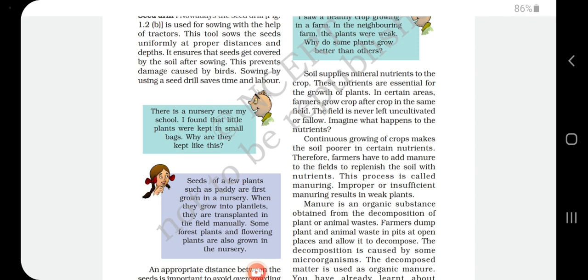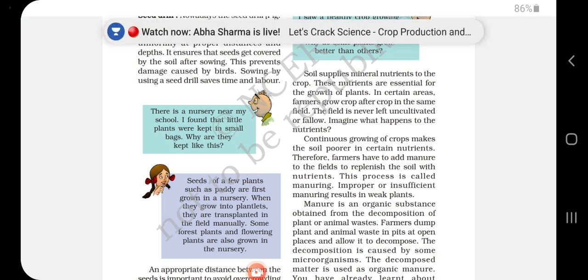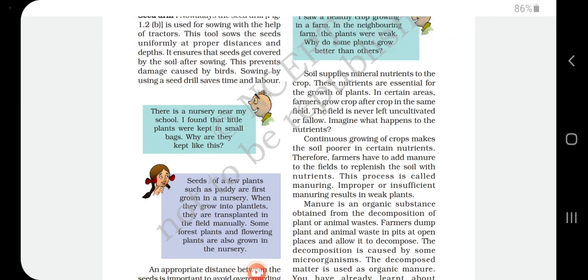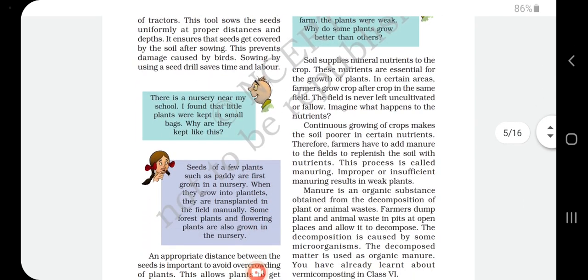Continuous growing of crops makes the soil poor in certain nutrients. So we should give the proper interval for the land so that it will enrich its soil automatically, or by adding manure or fertilizer to the land. This process is called manuring.